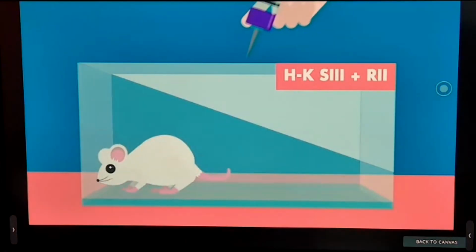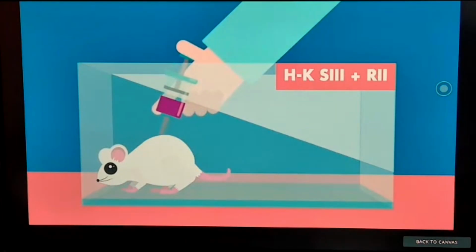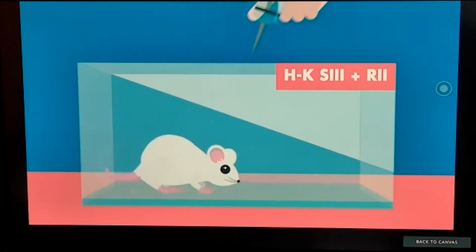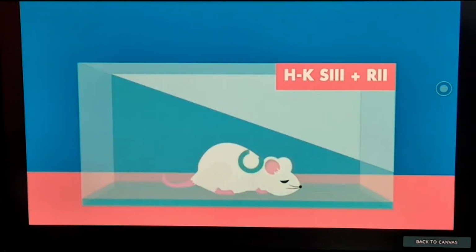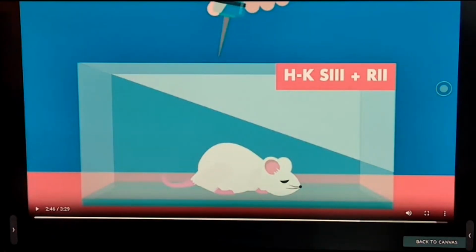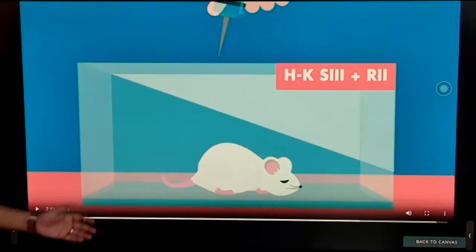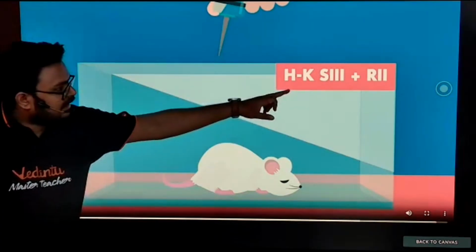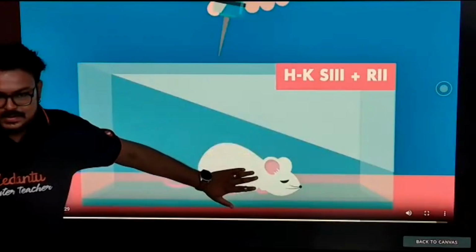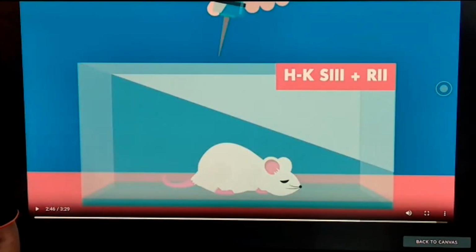So this is our mice, and finally this is our fourth condition. We're injecting heat killed plus R strain, and in this condition, our mice died after a few days. Now the point is very simple. In the first condition, R strain, it was logical mice will not die. With S strain, mice has to die. When we did the heat killed, mice also did not die. But when we mix heat killed and R strain, why is our mouse dying? Logically, it should not.